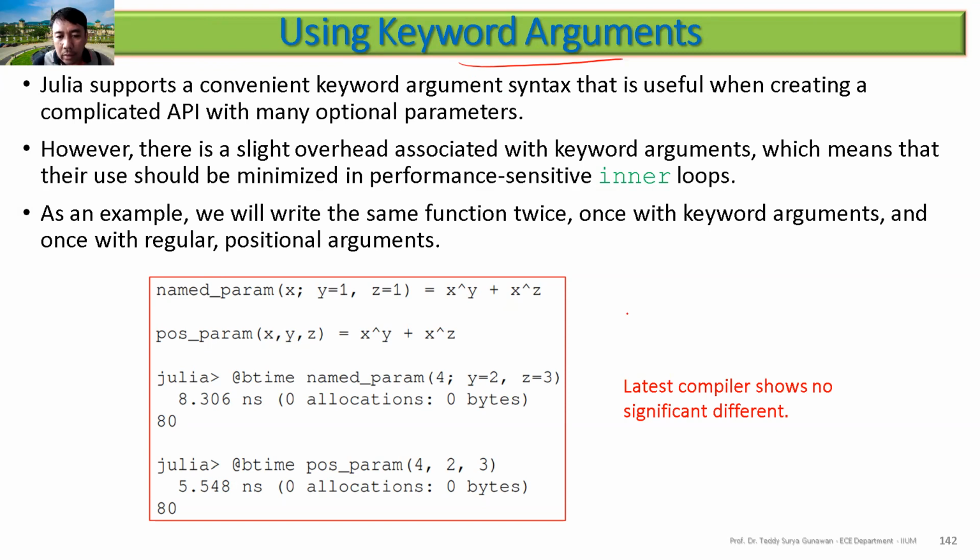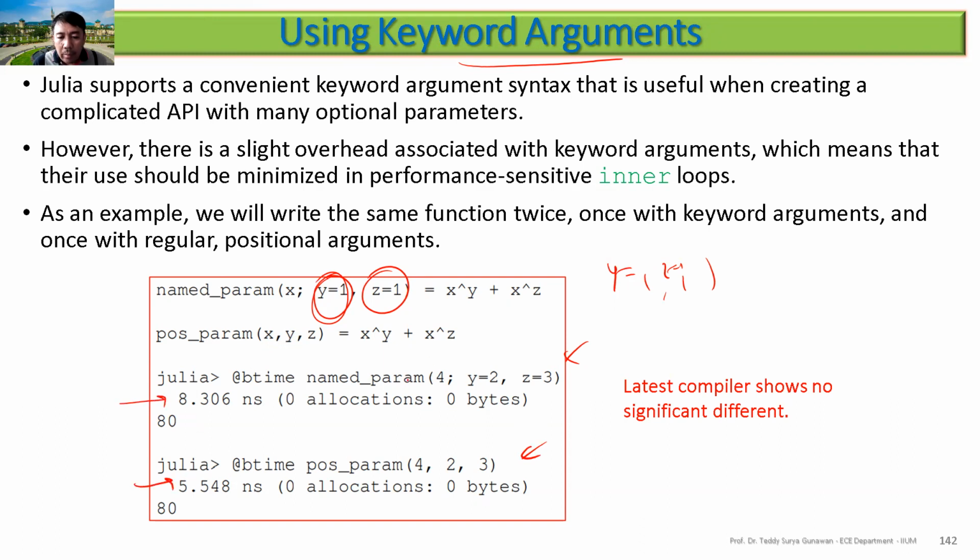So you can see it like this: y equal to 1, z equal to 1. You know the function name, and you don't put directly 1, 1, but you put which one, z equal to 1. This one is without the named parameters, so you can see the performance here.